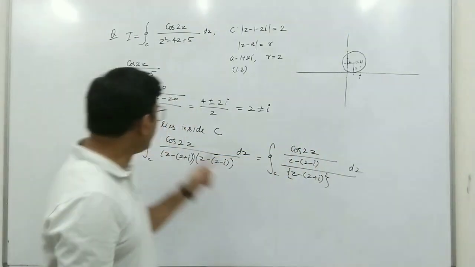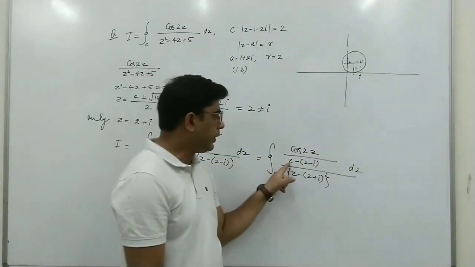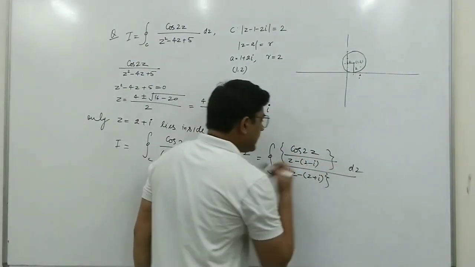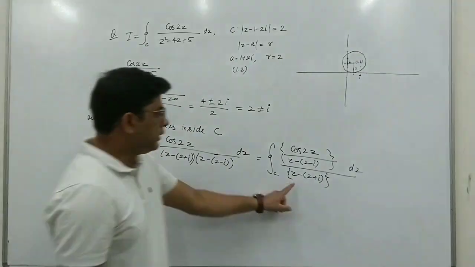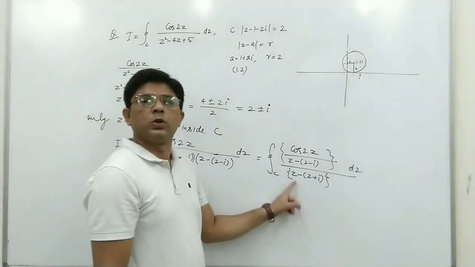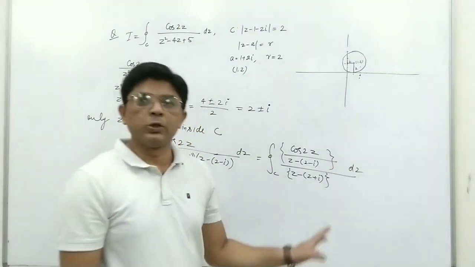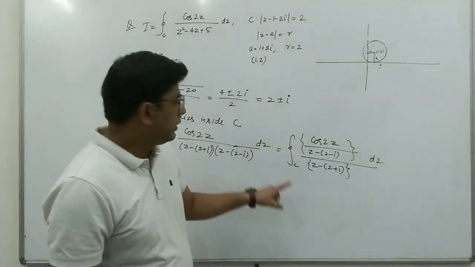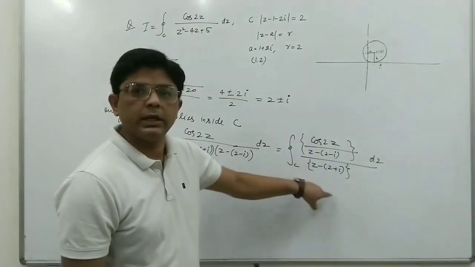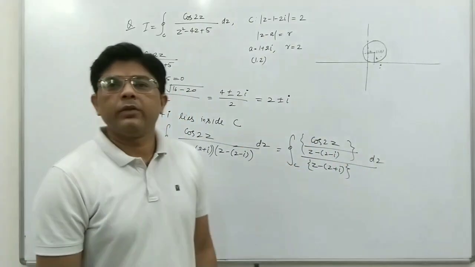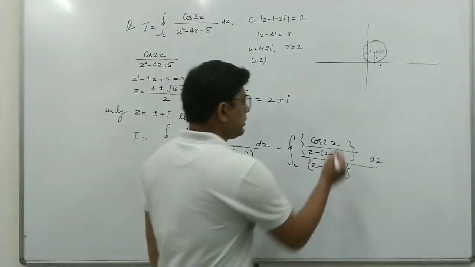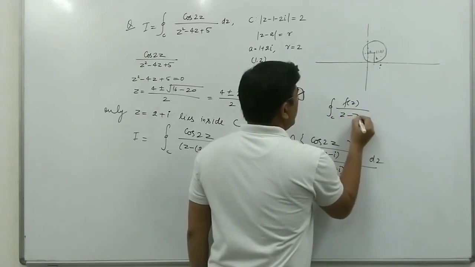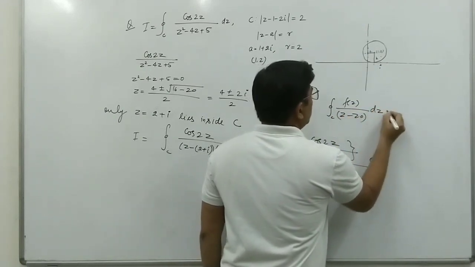Here you can see that cos 2z upon z minus 2 minus i will be analytic, because if we put z equal to 2 plus i, there will be no problem. So this numerator is analytic. Only the denominator term is a problem. So now it is clear that we cannot use Cauchy's theorem here, but we can use Cauchy integral formula. So this is something like integral over C of f(z) upon z minus z naught, dz.